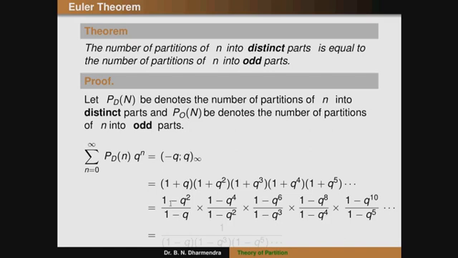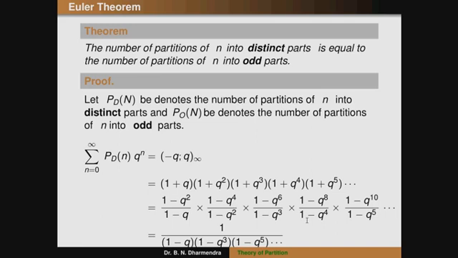Therefore, when I cross multiply, I cancel the even terms in both numerator and denominator. The entire numerator vanishes, because the denominator contains the same terms: 1 minus q square, 1 minus q to the power of 4. The remaining terms are 1 divided by (1 minus q)(1 minus q cube)(1 minus q to the power of 5), only in terms of odd powers. That is equal to 1 divided by (1 minus q)(1 minus q to the power of 3)(1 minus q to the power of 5) up to infinite terms.